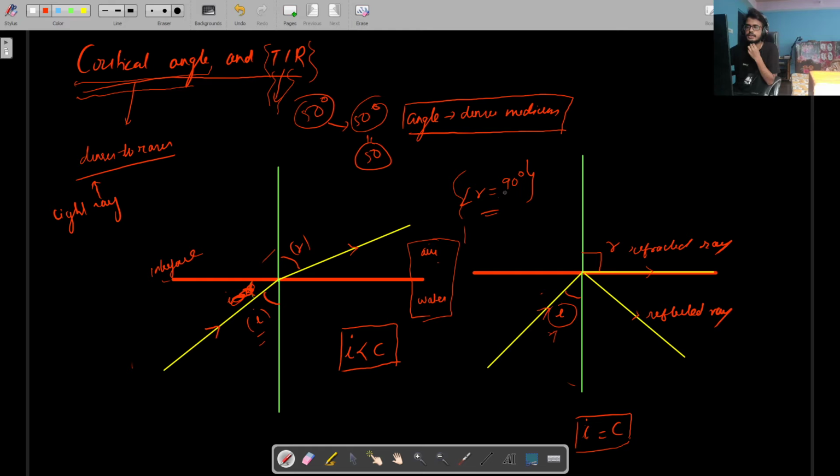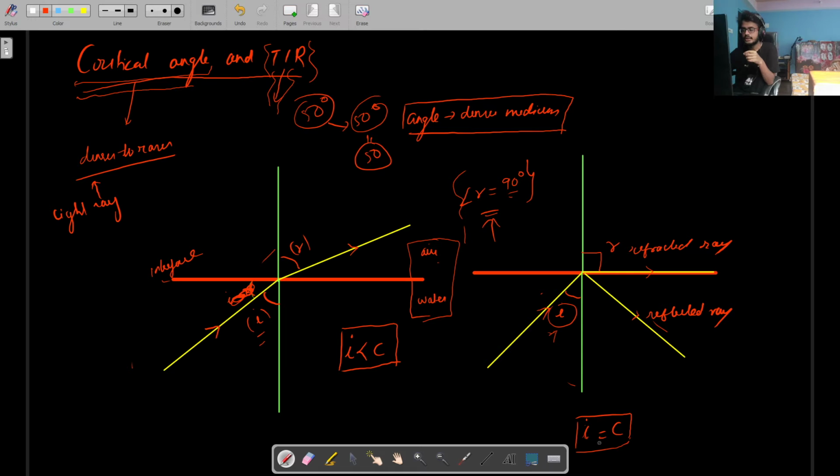So this is the general case you should know. When the angle of incidence is equal to the critical angle of this system, then the angle of refraction will be 90 degrees. This is the reflected ray, not the refracted ray. I wanted the angle of refraction, which is the angle between the normal and the refracted ray. So the angle is 90 degrees. This is the first case. When the angle of incidence is less than the critical angle, then it will follow the same rule of refraction that we know, nothing new.